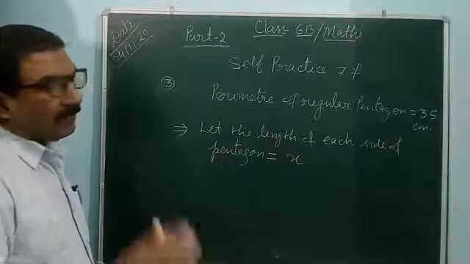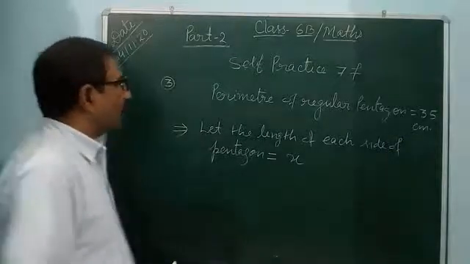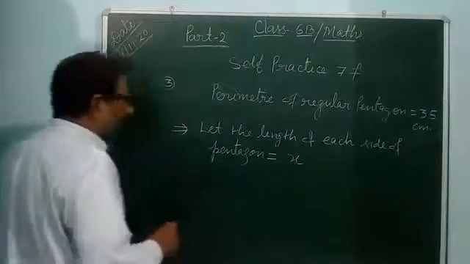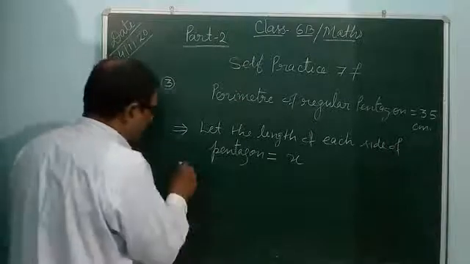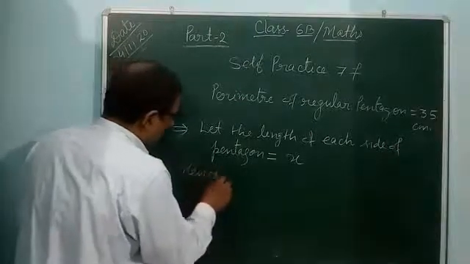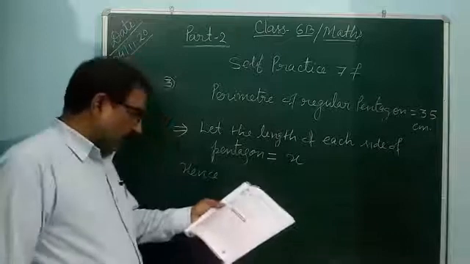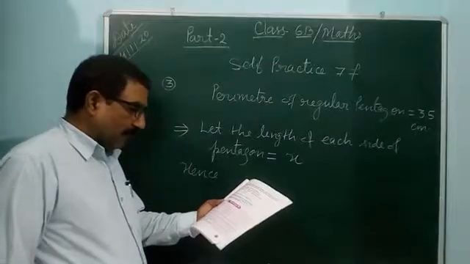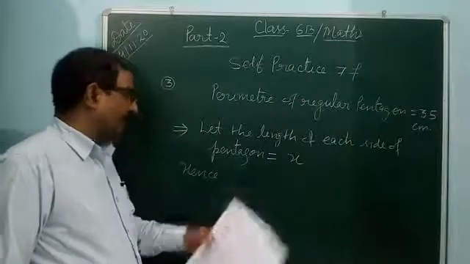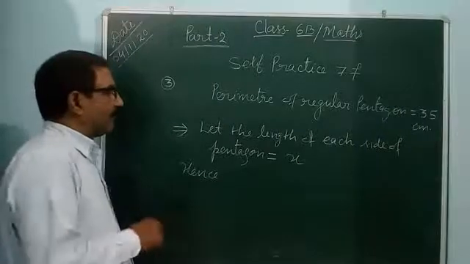So the pentagon has 5 equal sides, hence total side of the pentagon. What is the question asking? Write and solve an equation to determine the length of each side. What is the length of each side?